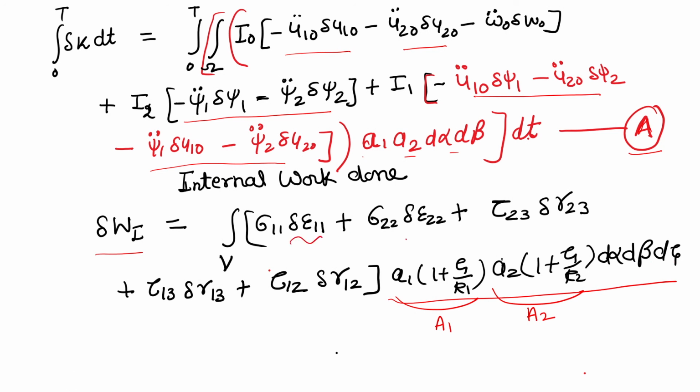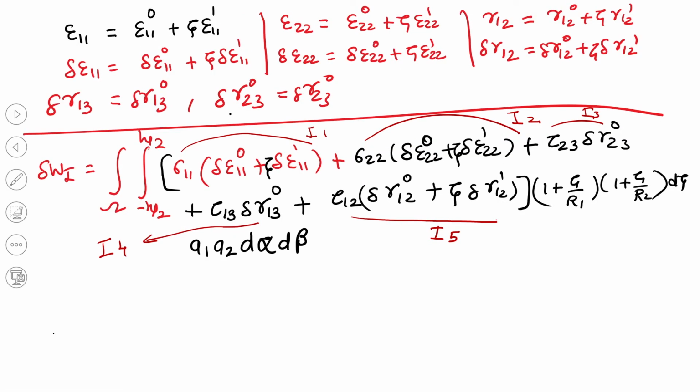So we have to write the variation form of strains. We know epsilon 11 is epsilon 110 plus zeta times epsilon 11. So if we take the first variation, it will be just putting del: del epsilon 11 is del epsilon 110 plus zeta times del epsilon 11. Similarly, del epsilon 22, del gamma 12, del gamma 13 and del gamma 23, and substituting in this equation.